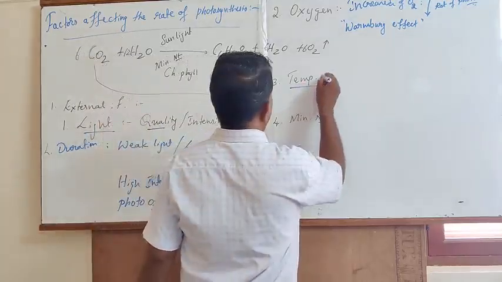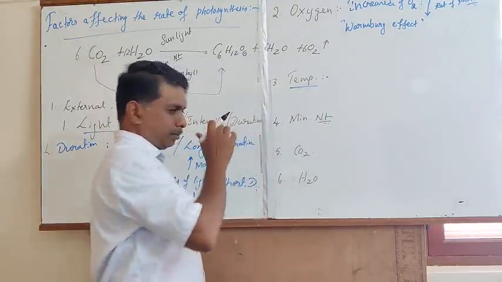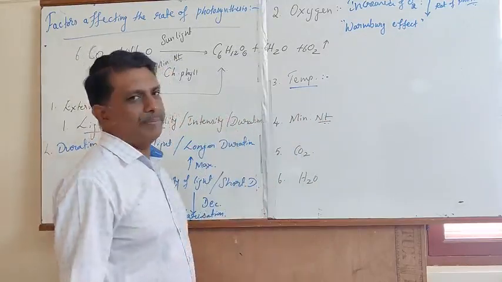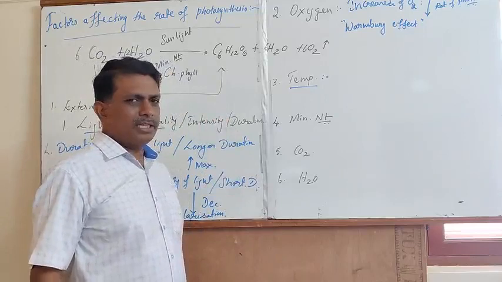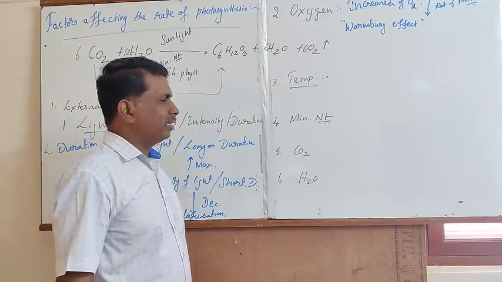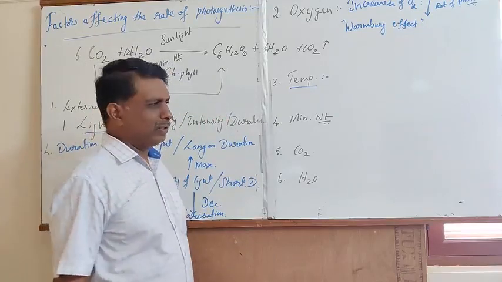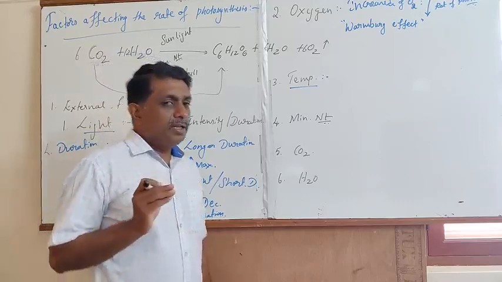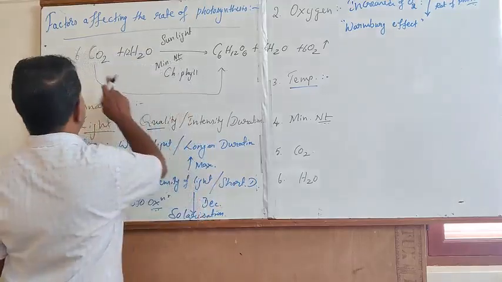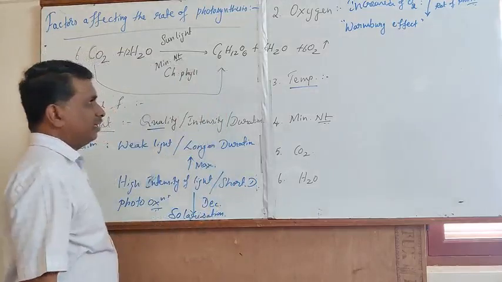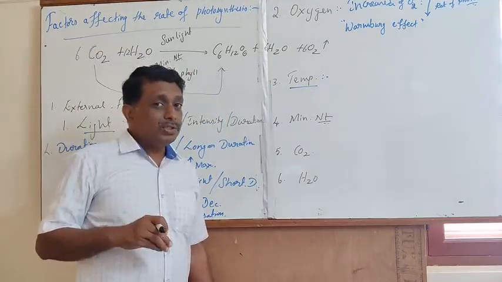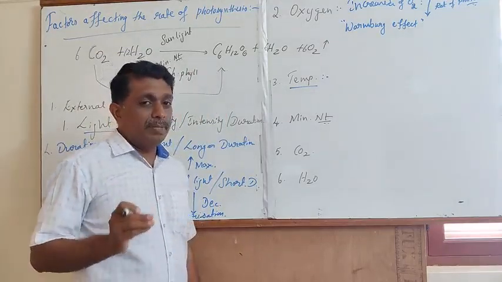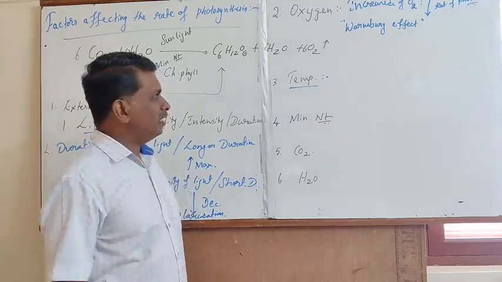The next important aspect is temperature. Temperature is one of the critical and crucial factors in determining the rate of photosynthesis. In converting light energy into chemical energy during photosynthesis, it makes use of several types of enzymes.